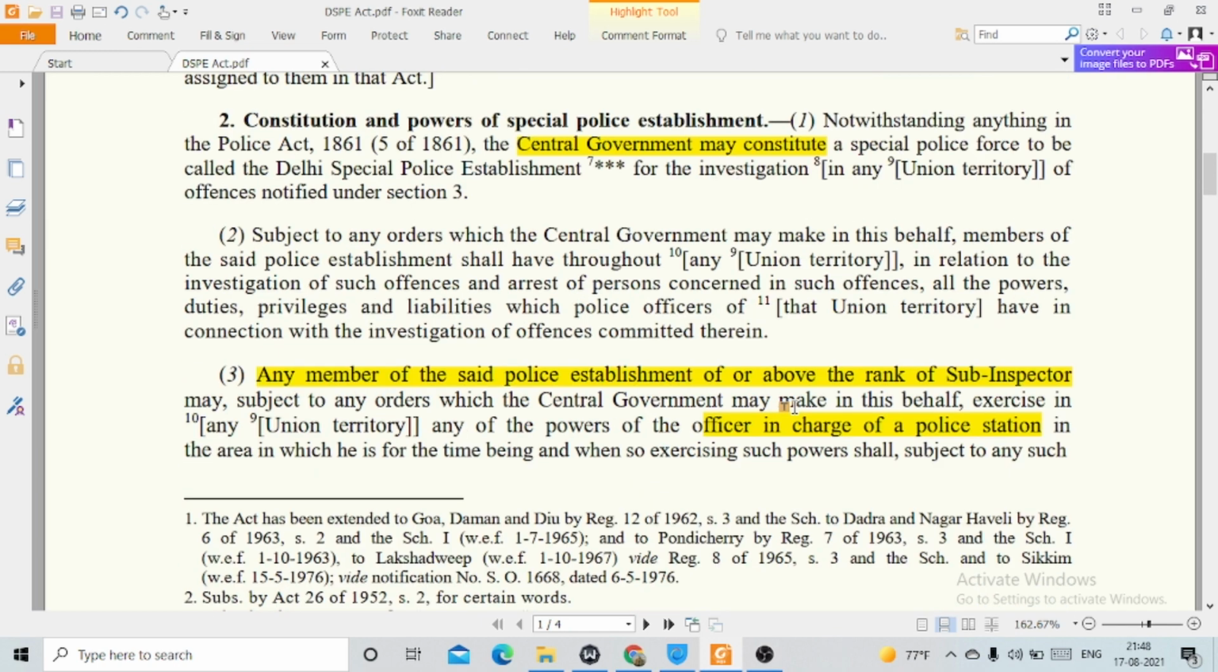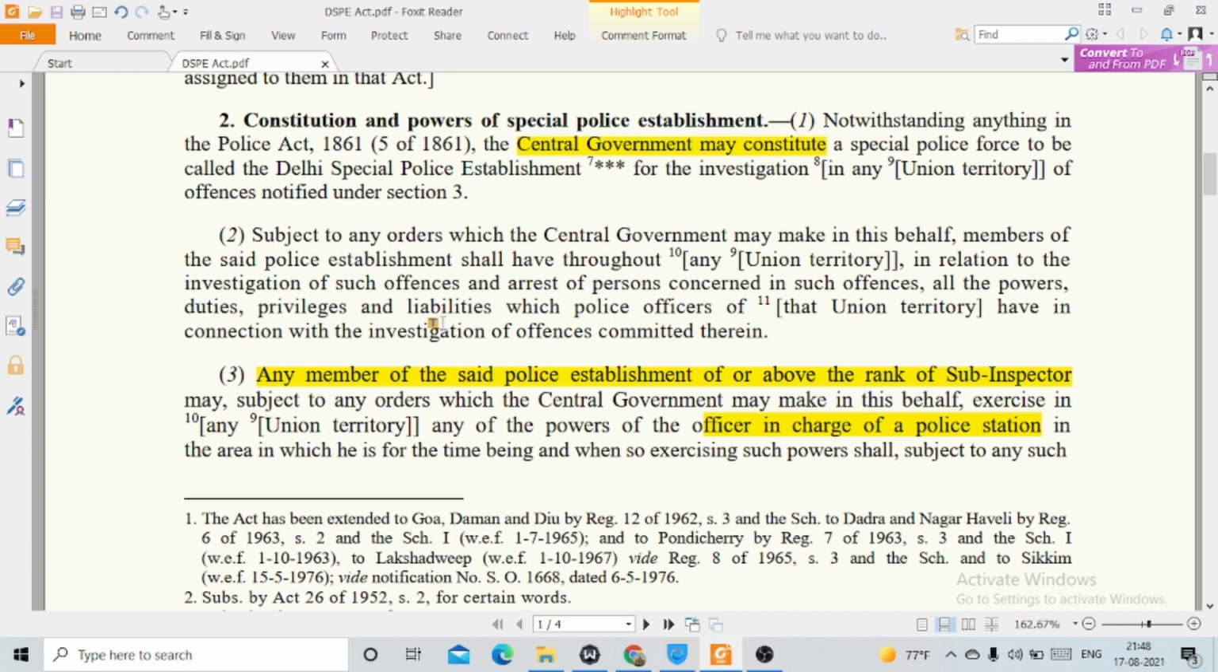Also, subject to any orders which the central government may make in this behalf, members of the said police establishment shall have throughout, in relation to the investigation of such offences and arrest of persons concerned in such offences, all the powers, duties, privileges and liabilities which police officers of that union territory have in connection with the investigation of offences committed therein. So by this act, it also empowers the police to have all the powers, duties, privileges, liabilities for making investigation or arresting any person.